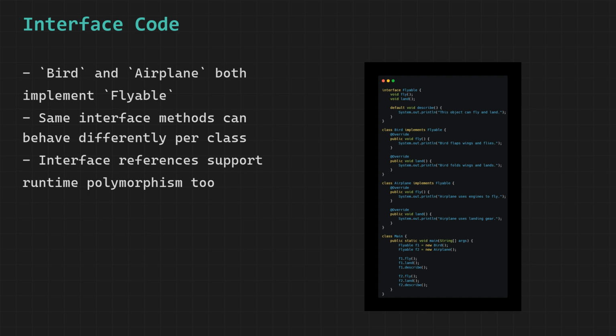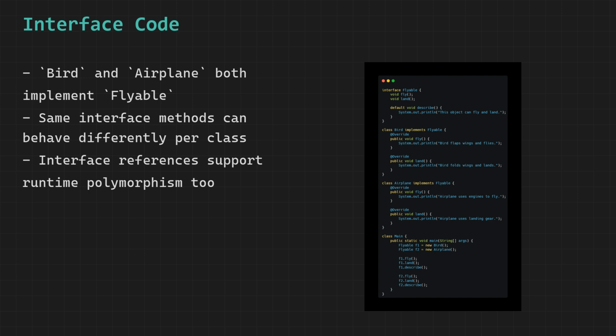When we call fly on F2, Java sees the actual object is an airplane and runs airplane's version. The output is airplane uses engines to fly. When we call land on F2, airplane's version of land runs and prints airplane uses landing gear. When we call describe on F2, the same default method from the interface runs again and prints the same message as before.